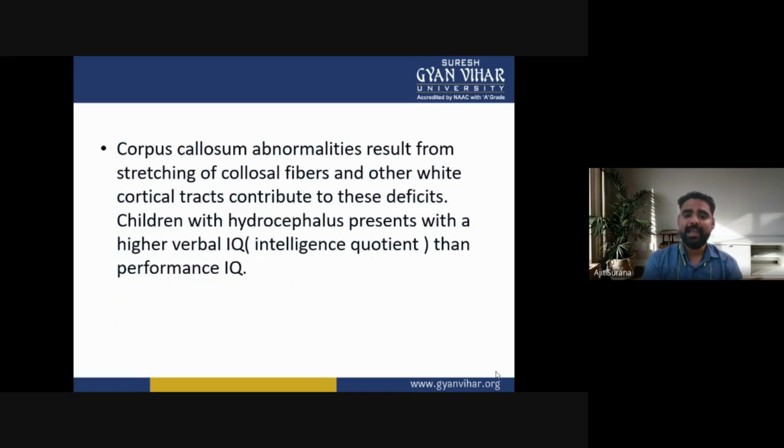Corpus callosum abnormalities result from the stretching of the callosal fibers, and other white matter tracts contribute to these deficits. Children with hydrocephalus present with a higher verbal IQ, or intelligence quotient, than performance IQ.